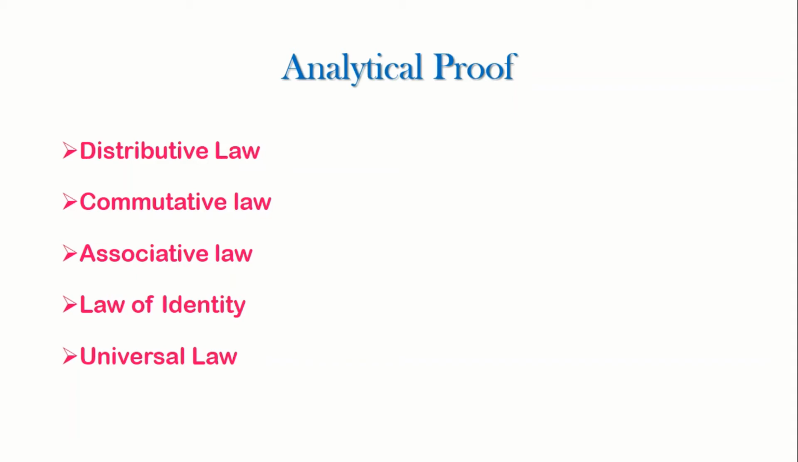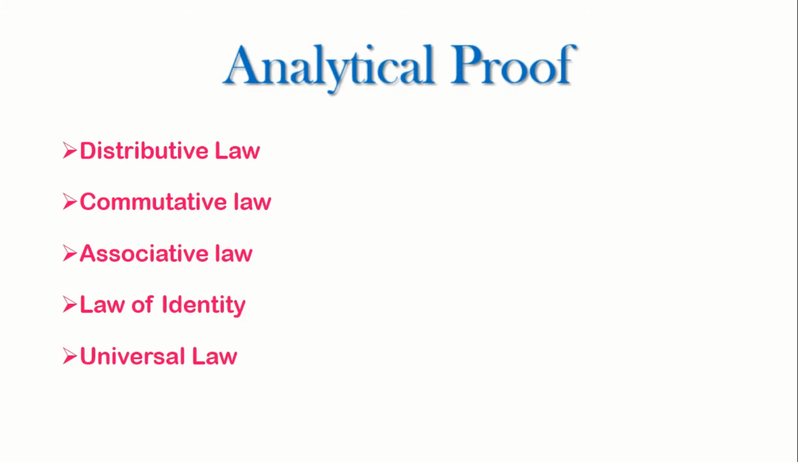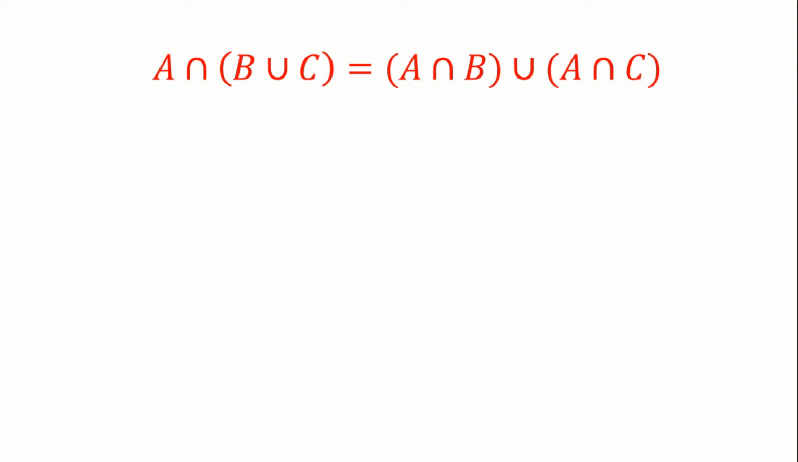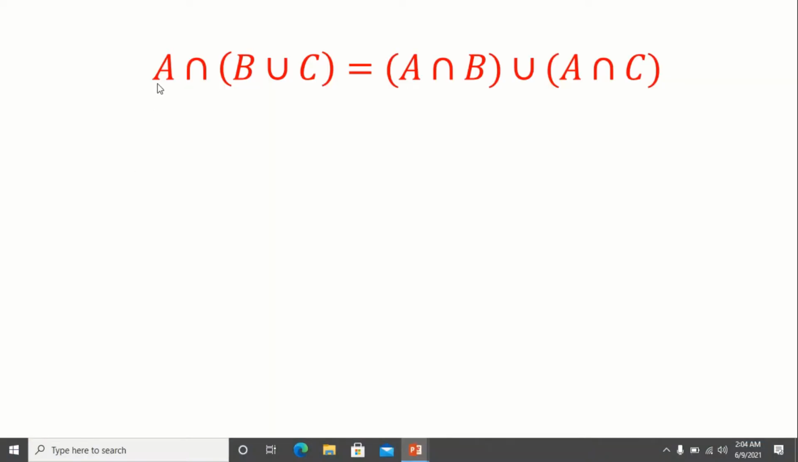Now let's see the analytical proof of distributive law, commutative law, associative law, law of identity and universal law. We see the analytical proof of the first distributive law, which states that A intersection (B union C) is equal to (A intersection B) union (A intersection C).